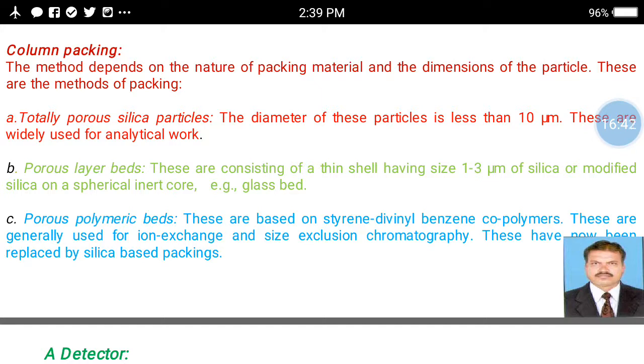In the third case, porous polymeric beads, these are based on styrene divinyl benzene copolymers. These are generally used for ion exchange and size exclusion chromatography. These have now been replaced by silica based packing.